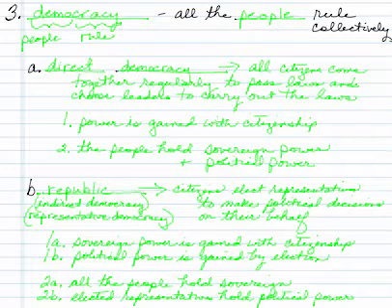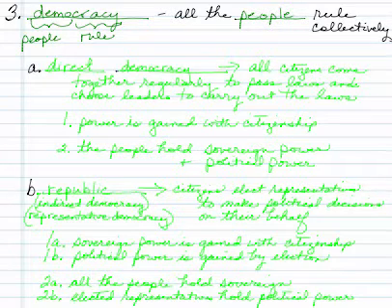When one person holds sovereignty, that's called an autocracy. When a few people hold sovereignty, that's called an oligarchy. And when all the people hold sovereignty, that's called a democracy. We can define that as all the people rule collectively. The word democracy comes from two words, demos, meaning people, and kratia, which we already saw means rule. So all the people rule.